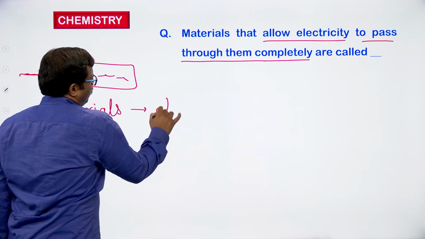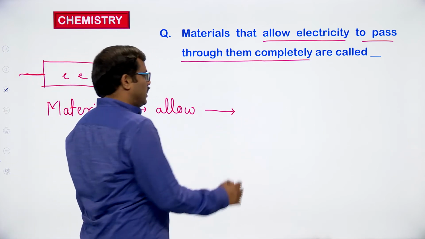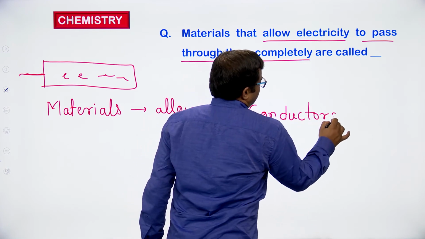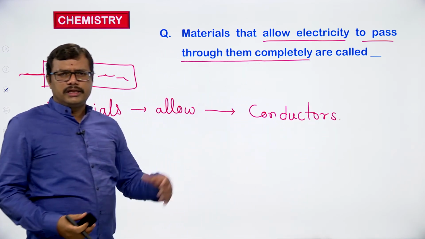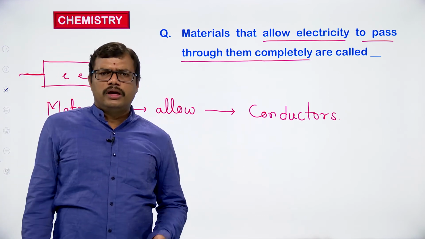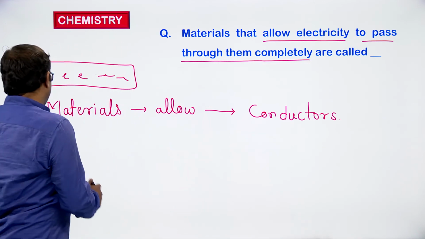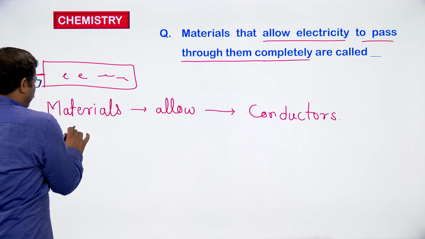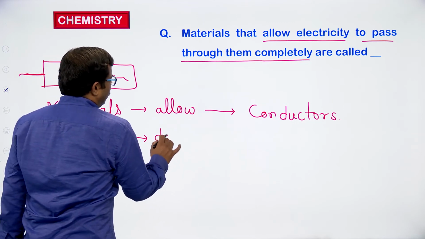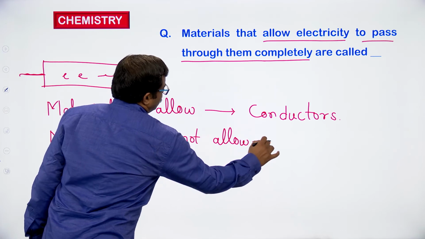The materials which allow electricity to pass through them are called conductors. Materials which allow the electricity to pass through them are called conductors. The human body is also a good conductor, because of the presence of conductivity. And there are some materials which will not allow the electric current to pass through them.